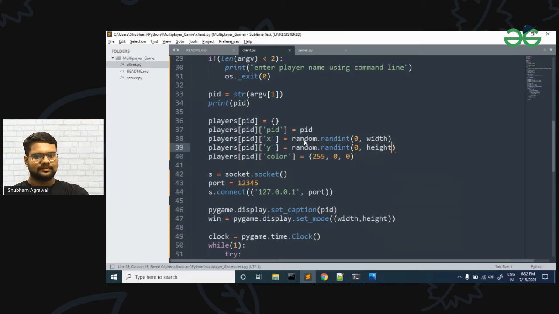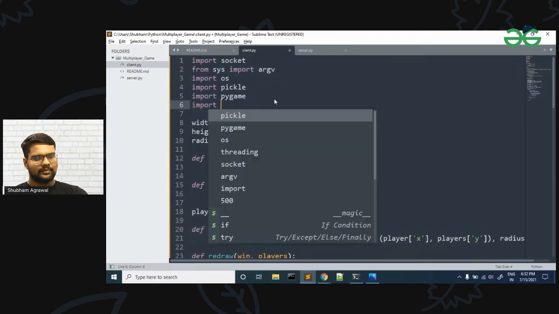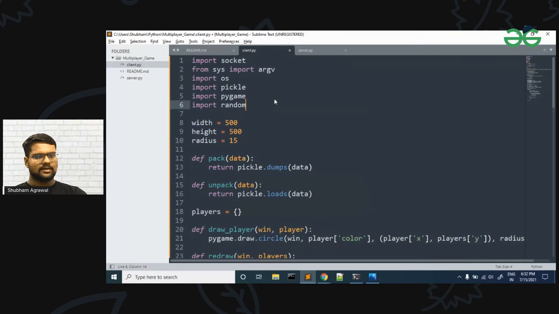Now let me go above and import our random library. Also import random. So we have imported it.